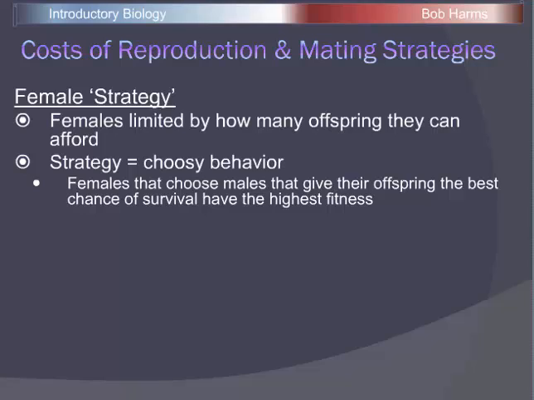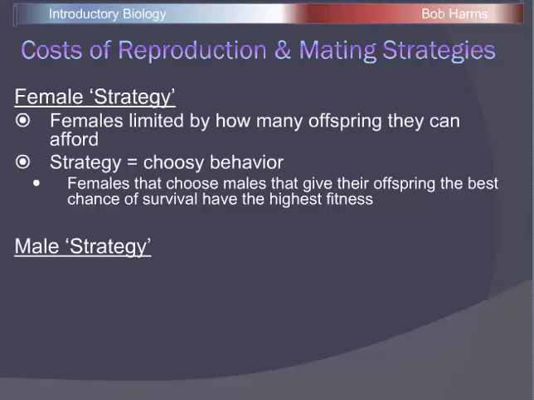And sometimes it's easy to be anthropomorphic and put our human emotions and conscious thought on things that aren't necessarily human. It's not that females want to do this or that females do this consciously, but females that exhibit choosy behavior are going to have higher fitness levels and pass on genes for that choosy behavior. So we're going to expect that choosy behavior to become more and more common.